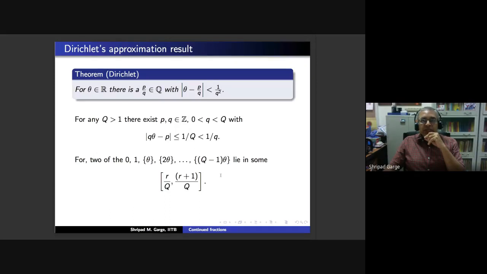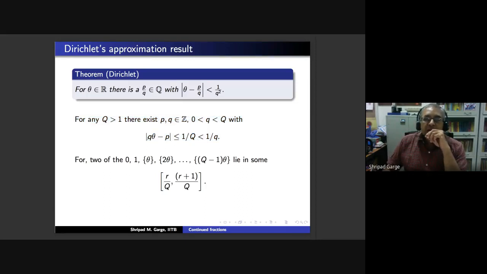I have written two statements here. The first is that for any capital Q bigger than 1, there are integers p and q, with small q between 0 and capital Q, satisfying this inequality: |q theta - p| is less than or equal to 1 by capital Q, which is less than 1 by small q. If you assume this statement, then our theorem follows.